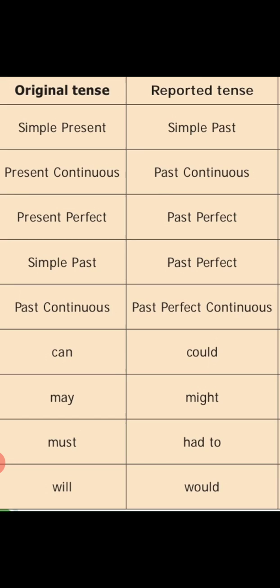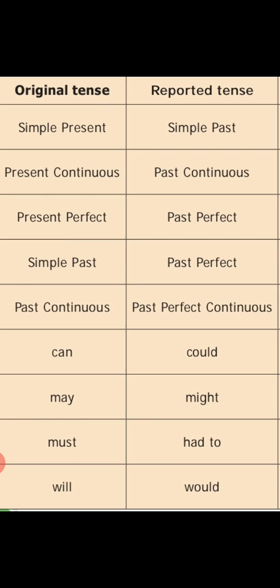Likewise, all the present will change into past. But if the sentence is given in simple past, it will change into past perfect. Example, he saw it. Saw is the past form. It will change into she said that he had seen it. So it changes into had seen. Past tense will change into past perfect.